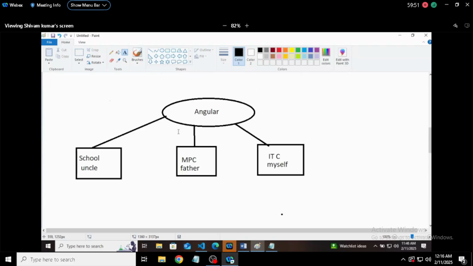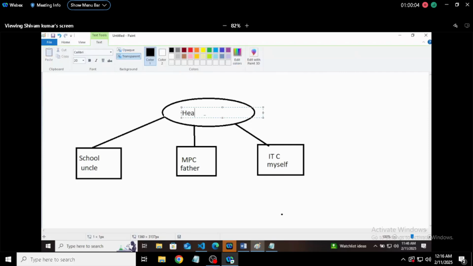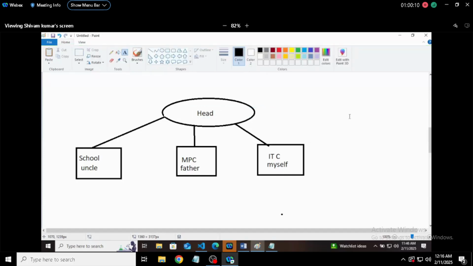Now let's come to this example only. Here this Angular, or we'll say the head. So let me remove this Angular. When I'm writing head, make sure that I'm talking about Angular. Now you know what the work of my grandfather is. Whenever we are talking, generally we are on calls. So he will take updates, like how work is going on, is there any problem like that? Let's say sometimes I get into some problem.